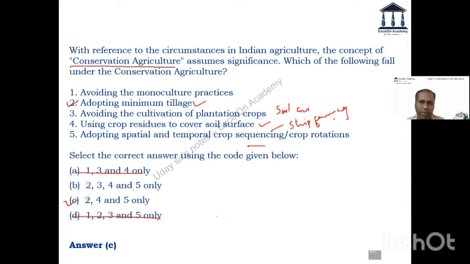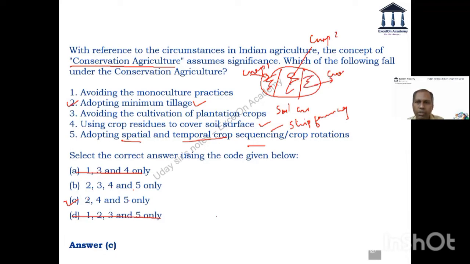I'm explaining that now. Adopting spatial and temporal crop sequencing. Spatial means what? In space. So if this is the field, this is crop 1. And this is crop 2. And this is crop 3. This is crop 3. This is crop 3. So that is your spatial.